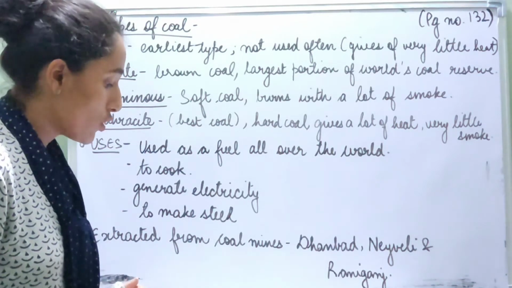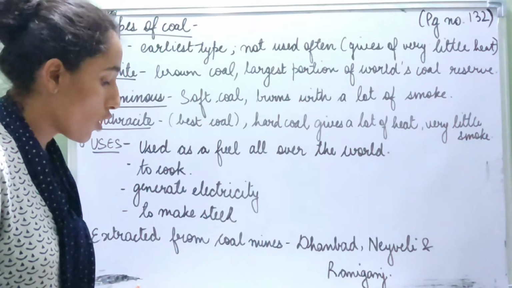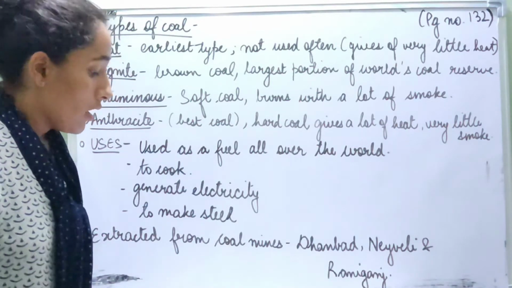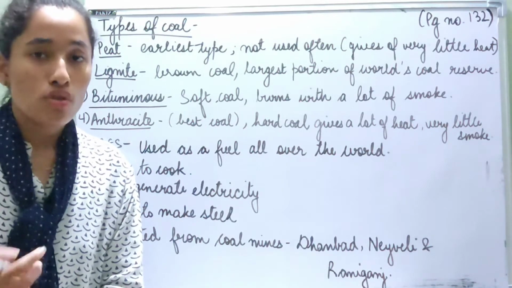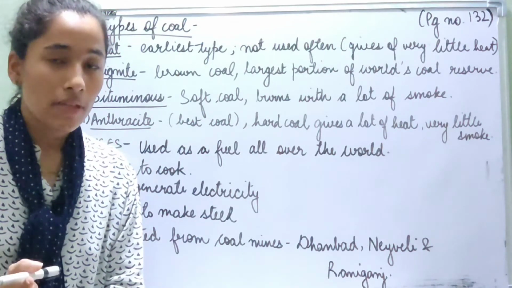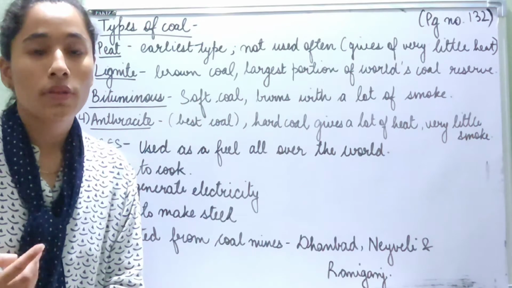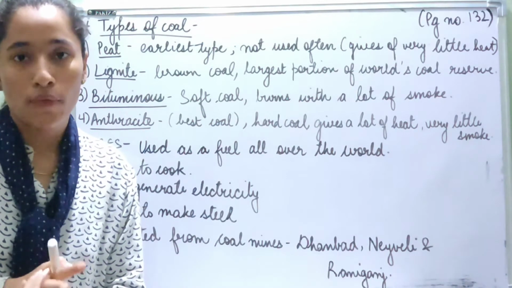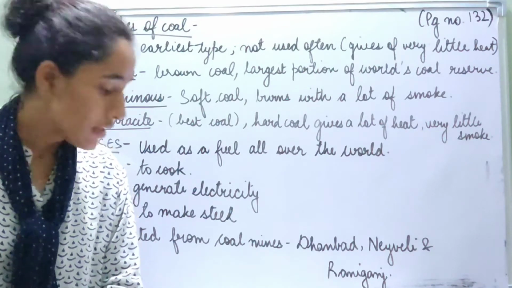Then the third one is bituminous. Bituminous is also called soft coal. It burns with a lot of smoke. So soft coal or bituminous, when we burn it, it burns with a lot of smoke. So again, it is not an ideal type of coal for us to use when we burn it.